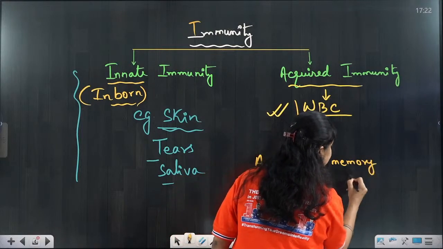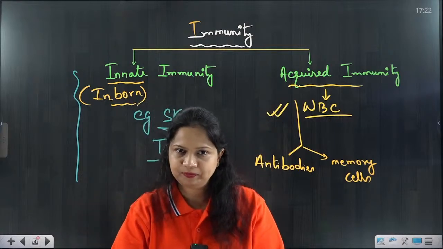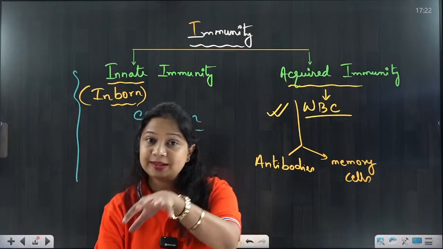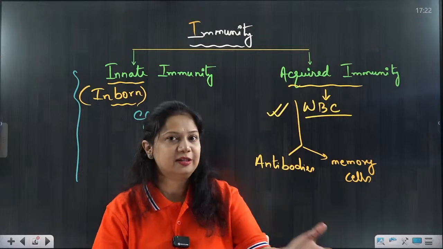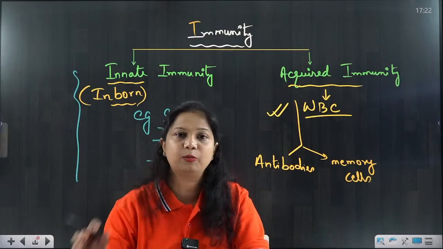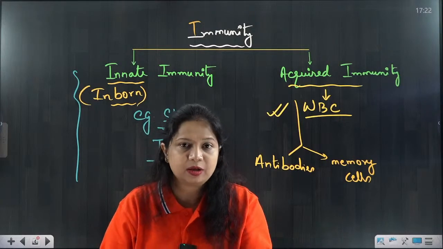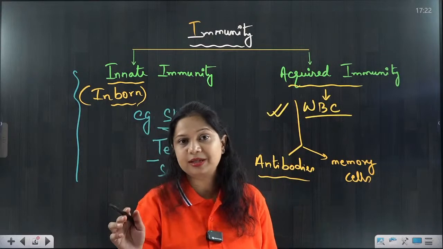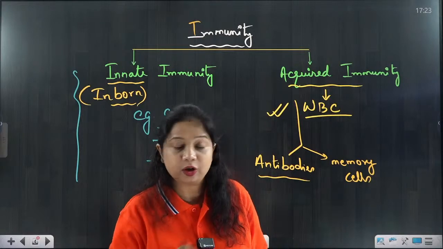Okay, so these are the products of this acquired immunity. They are fighting, the hero and the villain. Hero is our defense system, our immune system, and the villain is the pathogen that has entered. So when this virus has entered, the body is fighting against it. As a result, it needs some weapon. So these antibodies are the weapons. And it remembers it, like first time you have entered here, next time you are not allowed to enter.